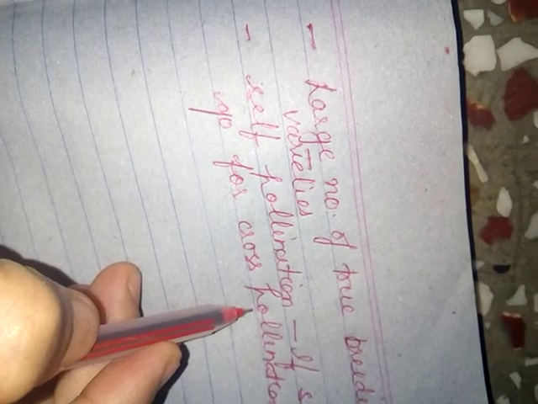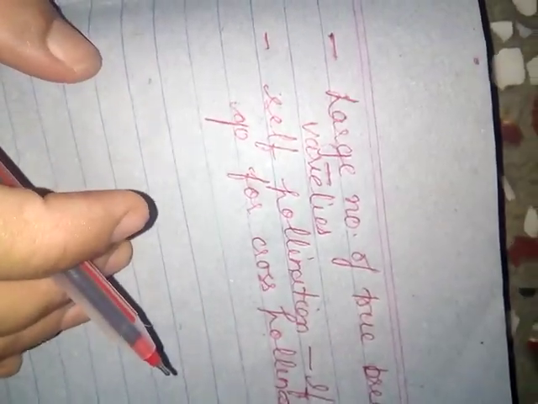And what happens if the self-pollination does not occur? We can go for cross-pollination by removing its anther, because the flowers are bisexual.